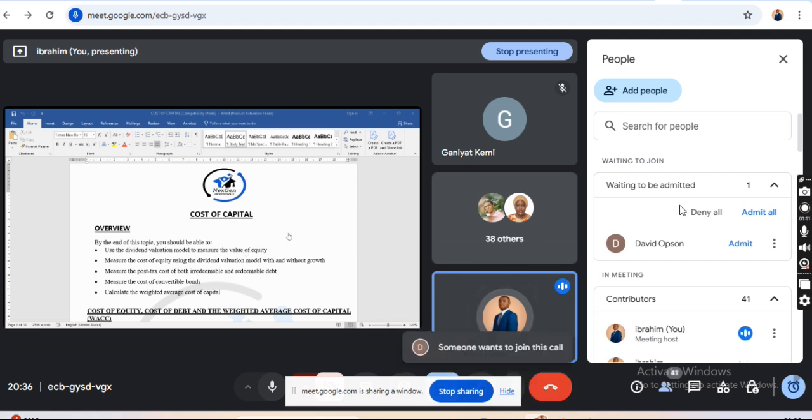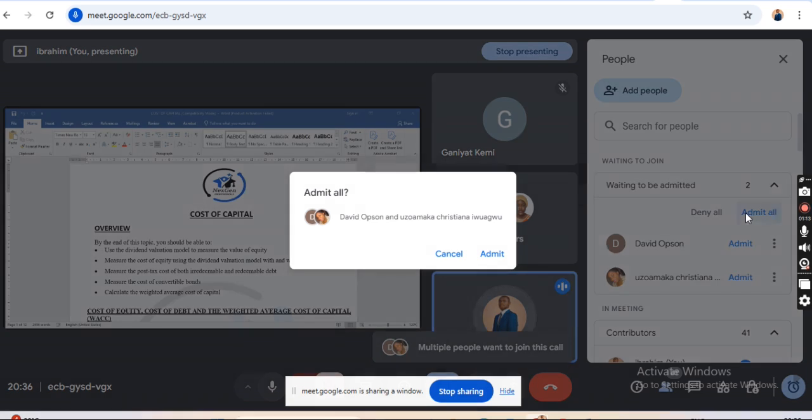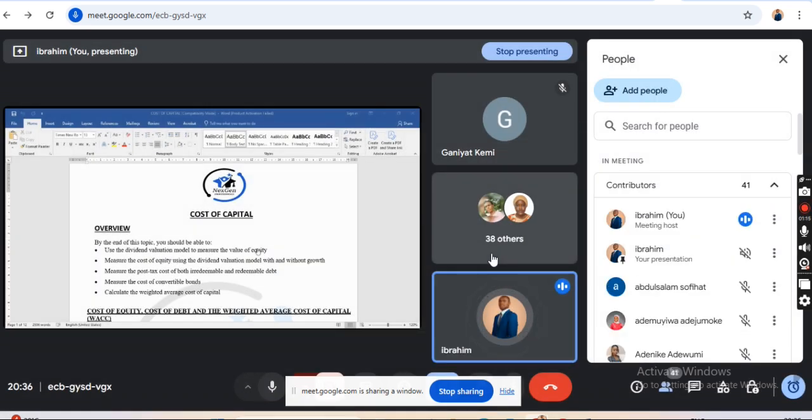Under the financing function, that is when we talk about the sources of finance. The cost of capital is tied to the sources of finance, which is among the functions of a financial manager, which is to source for funds.